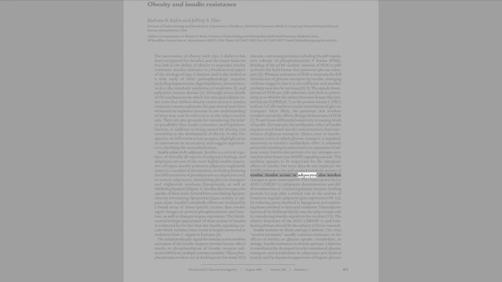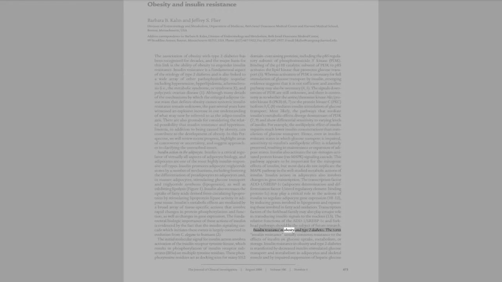Insulin action in adipocytes also involves changes in gene transcription. The transcription factor ADD1/SREBP1c, adipocyte determination and differentiation factor 1/sterol regulatory element binding protein 1c, may play a critical role in the actions of insulin to regulate adipocyte gene expression, 10 to 12, by inducing genes involved in lipogenesis and repressing those involved in fatty acid oxidation. Transcription factors of the forkhead family may also play a major role in transducing insulin signals to the nucleus. 13. The relative functions of the ADD1/SREBP1c and forkhead pathways should be the subject of future research.